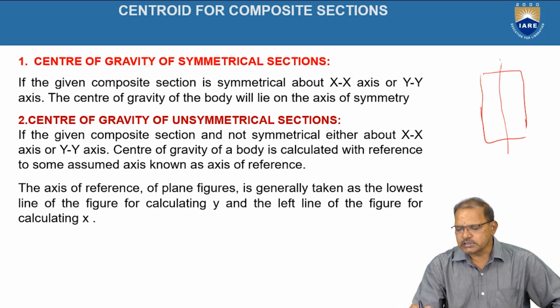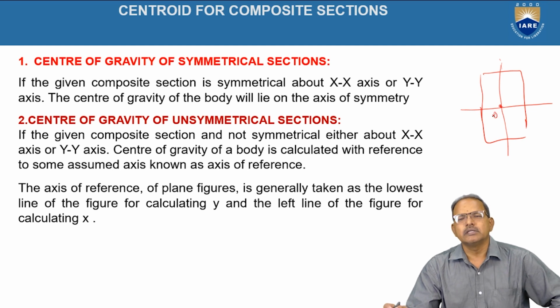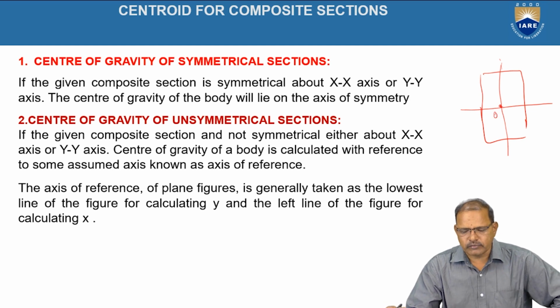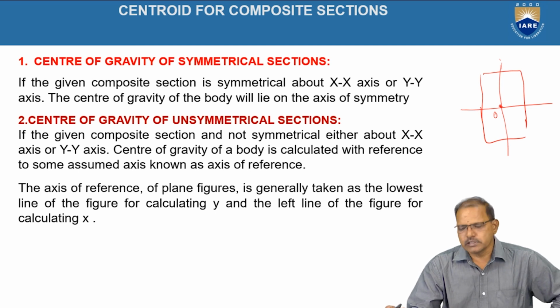The symmetrical means here we draw the vertical line as well as the horizontal line. The intersection of these two reference lines meeting at a point O is treated as the position of the center of gravity now.